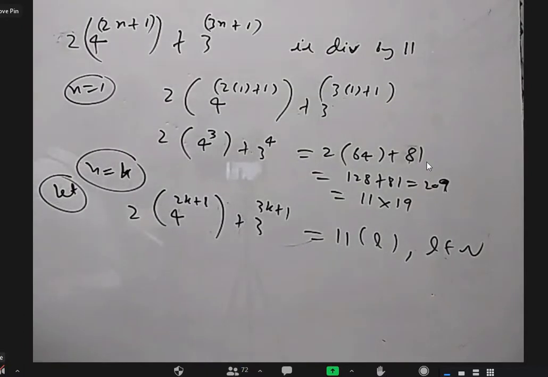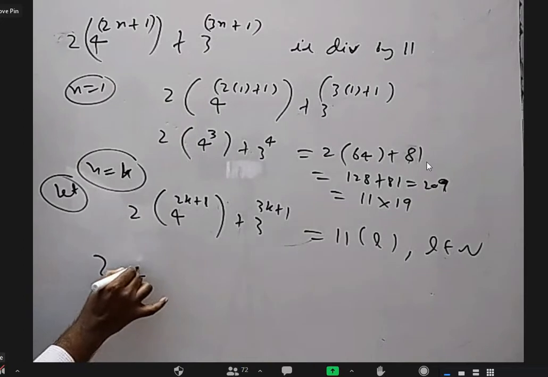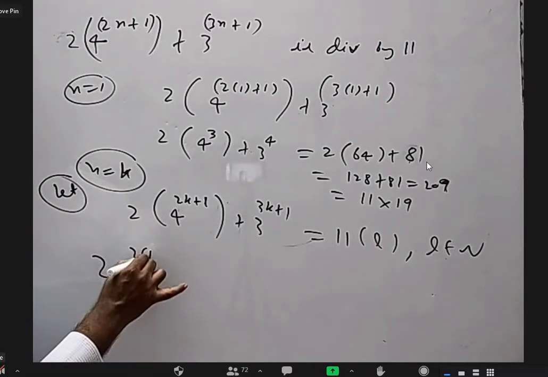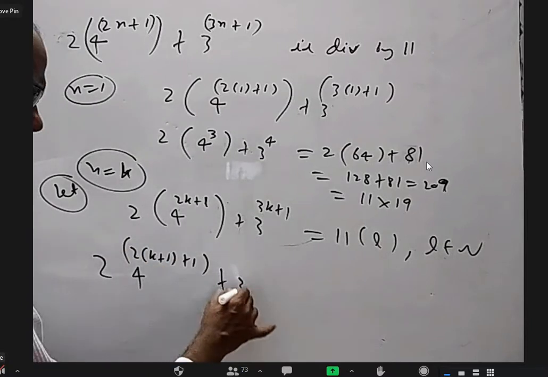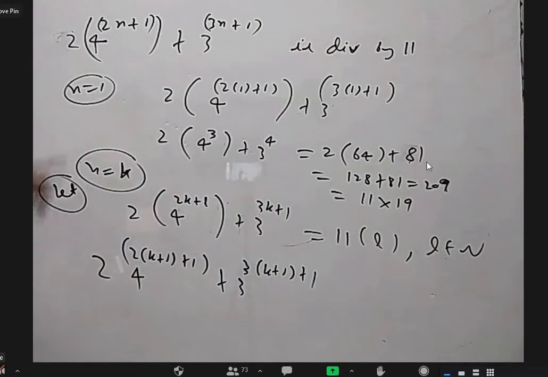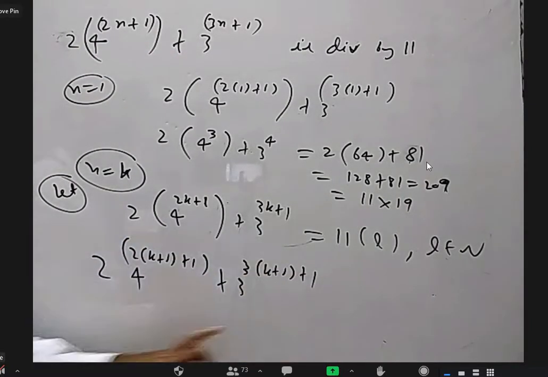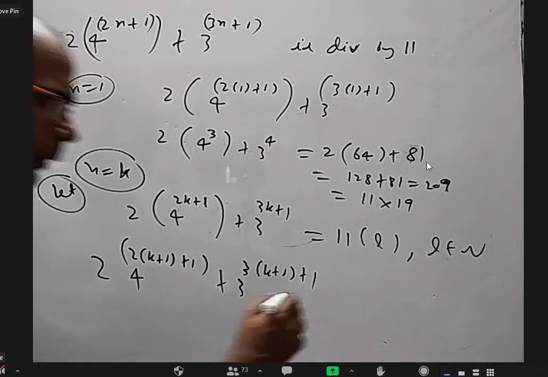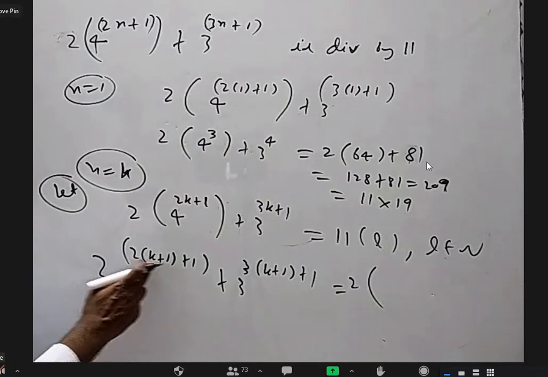What I'm interested in proving now is, wherever n is there, I have to write k plus 1. 2 into 4 power 2 times k plus 1 plus 1, plus 3 into 3 times k plus 1 plus 1. Wherever n is there, I wrote k plus 1. Somehow I have to prove it is a multiple of 11. Am I correct? Yes, sir. If I split it, I'll get 2k plus 2 plus 1.